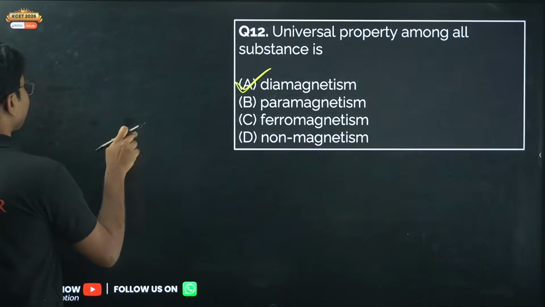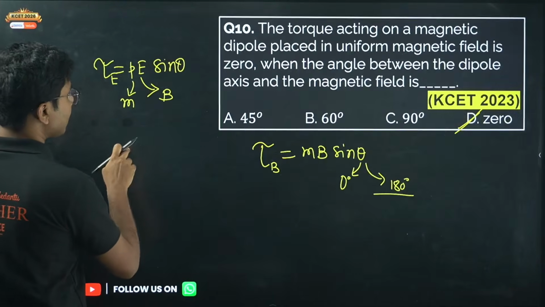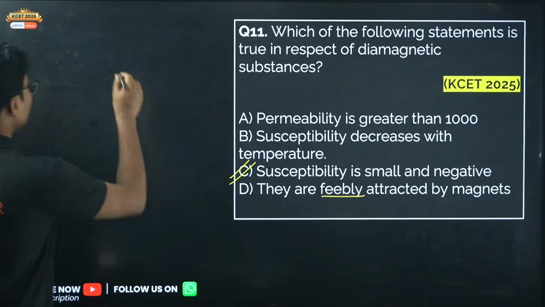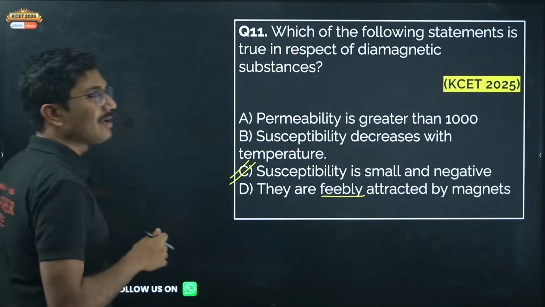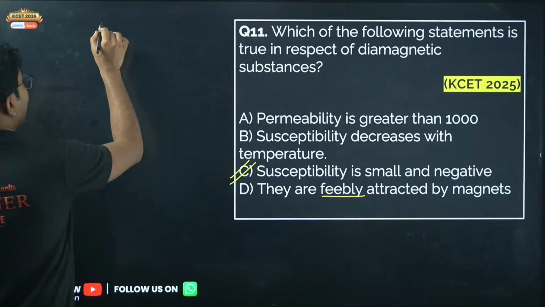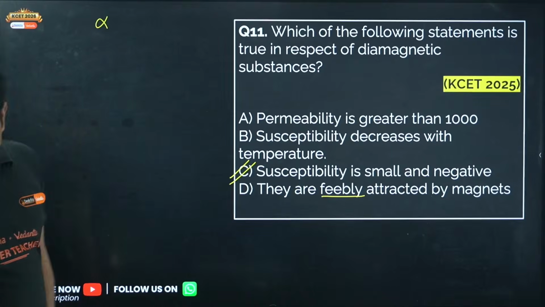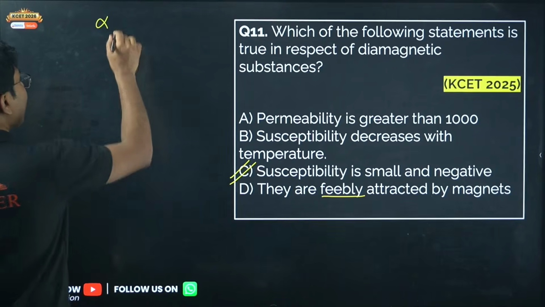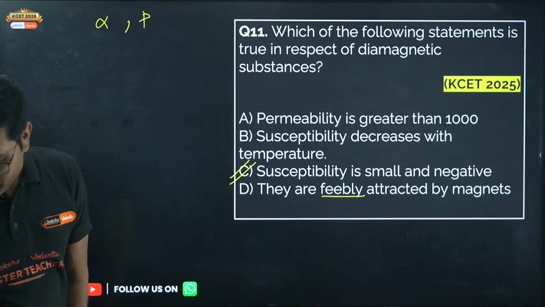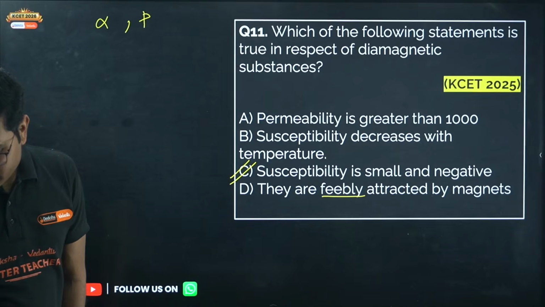So here let me go back to this concept. Okay, let me go here. So we have an alpha particle and a proton. Alpha particle and proton both enter the same uniform magnetic field at right angles to the direction of the field with the same velocity.